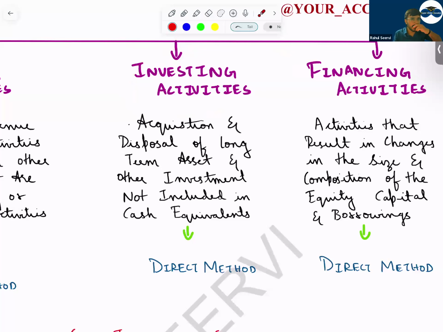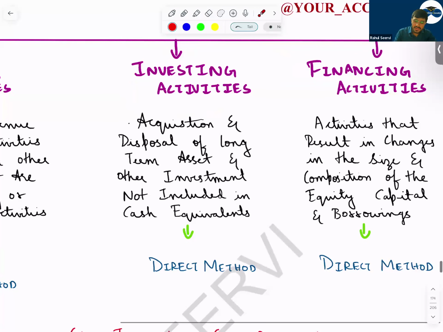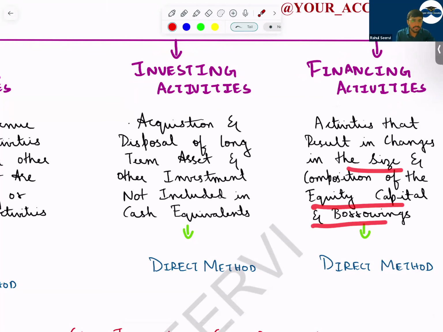It will be included below when you do the total. Then financing activity means the change in the equity part or non-current liability, whether you have taken some additional funds or raised finance, etc. So this is the change in the size of equity capital and borrowings.